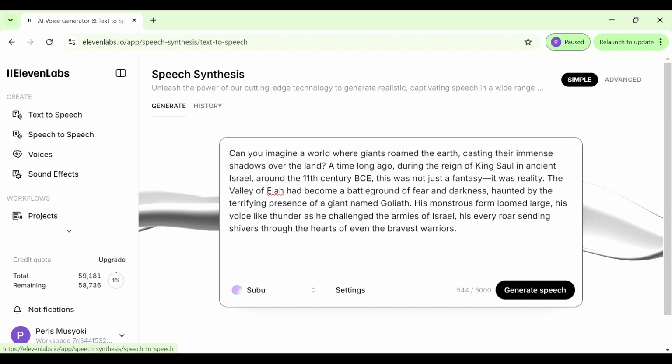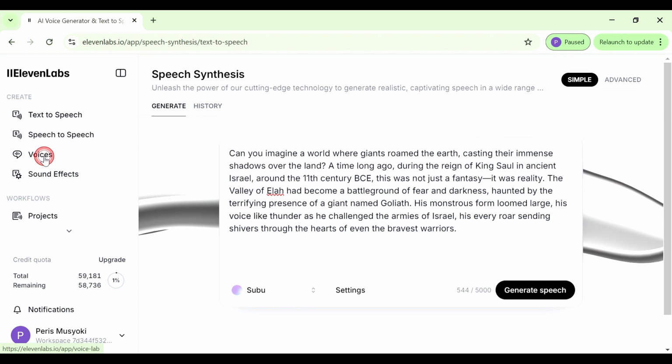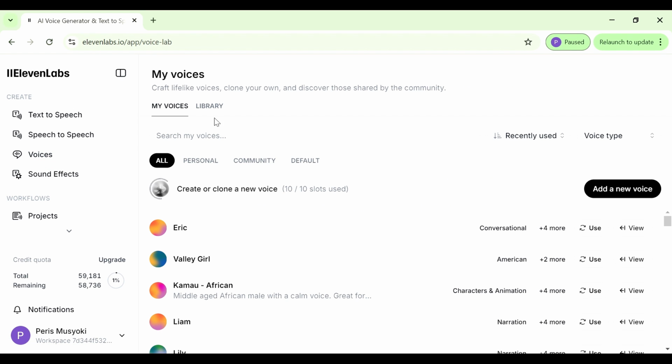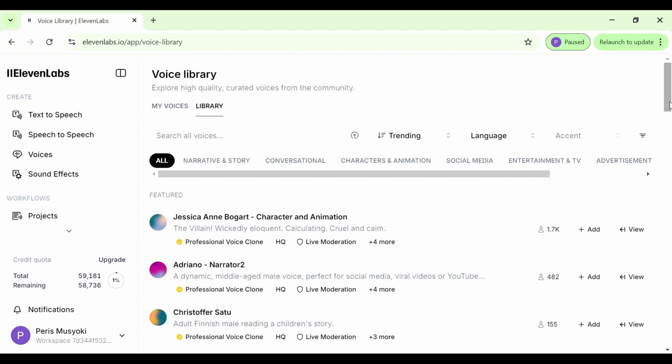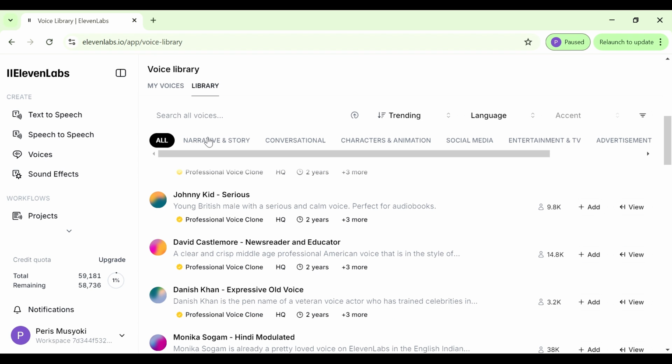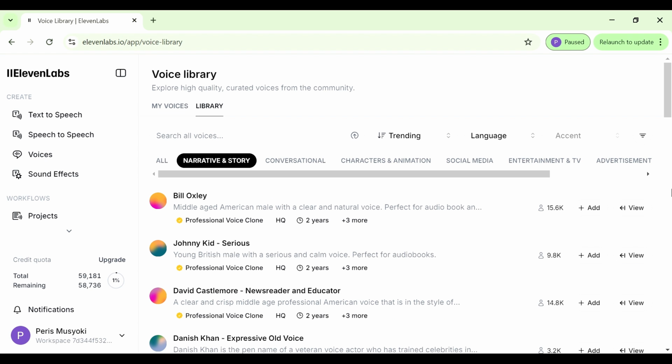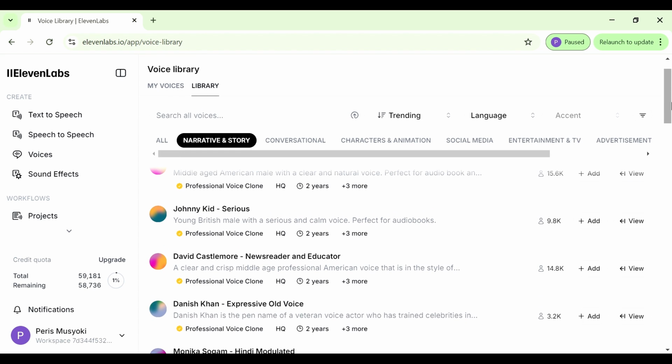Okay, and now we're going to find a voice to narrate this for us. For that, you can go to the voices, and then you go to library. Okay, and then you'll find many voices that you can choose from here. So you can filter this by narrative and story because we want it to narrate. Let's play one of the voices here.